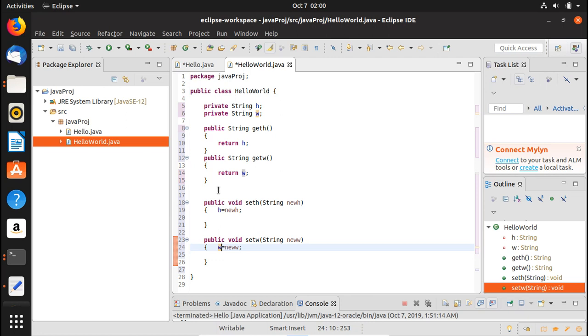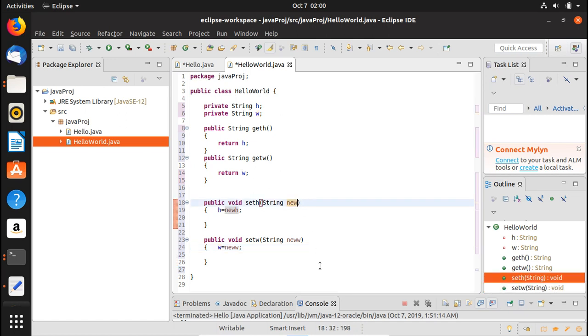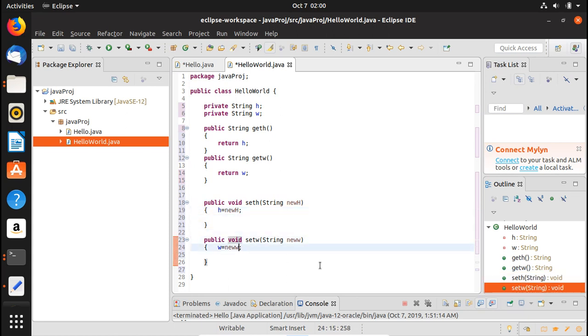Okay, so now you can see that if you want to differentiate it from that, then you can just also do that new h. You can have that in capital as well, and you can have this w in capital as well. All right, so these are the setters and getters.